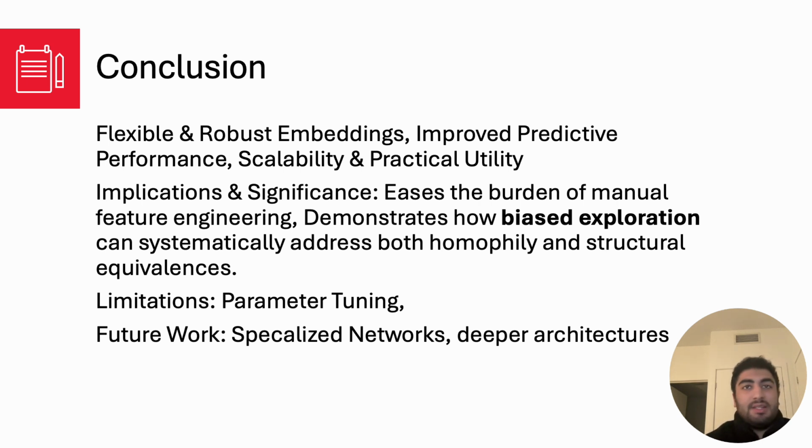As for the implications and significance, it eases the burden of manual feature engineering, enabling task-agnostic feature learning for complex networks, and it demonstrates how biased exploration via parameters P and Q can systematically address both homophily and structural equivalences. Finally, as for limitations, parameter tuning is one, since selecting the optimal values for P and Q can be non-trivial and may require labeled data or domain insights.